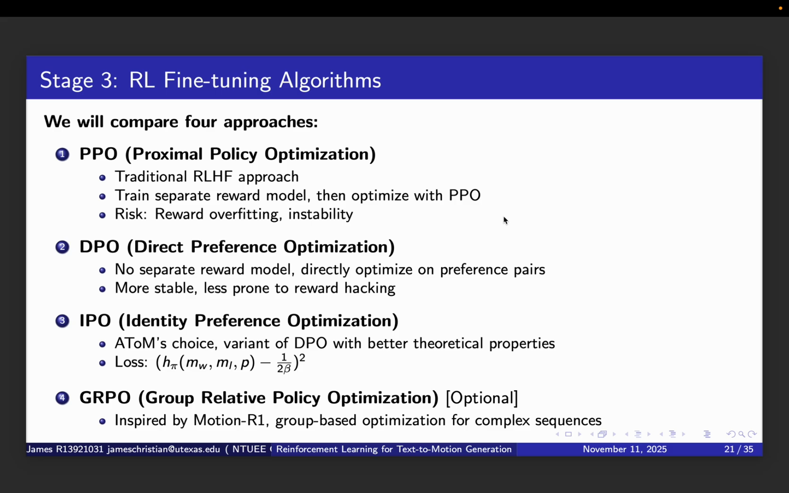Fourth is GRPO, Group Relative Policy Optimization. This is optional depending on the time, but it is inspired by Motion-R1. It does group-based optimization, which is especially good for complex sequences with multiple distinct actions. By comparing all 4 algorithms systematically, we will understand their trade-offs in terms of performance.